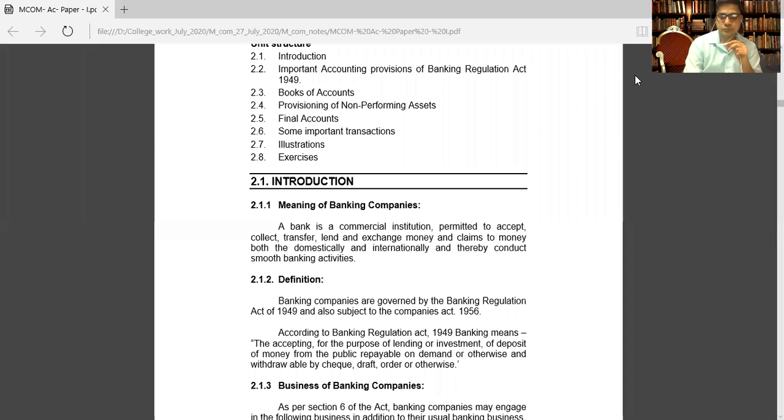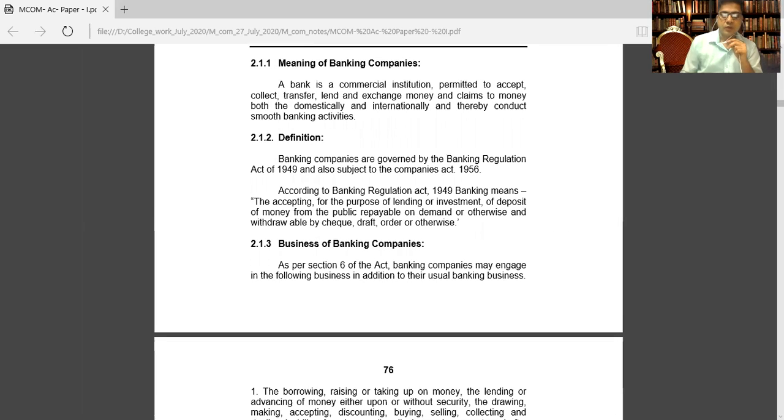Now, friends, first of all, we will discuss the background, the meaning and the various kinds of terminology in our banking. Now, first of all, what do you mean by bank? So, you know about the banking meaning.